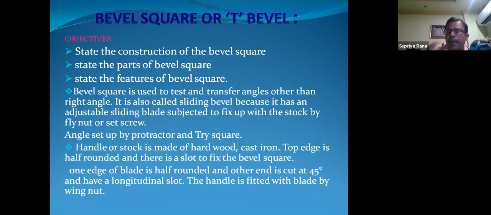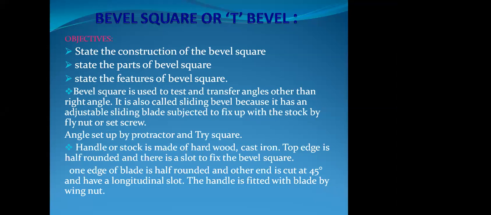We can adjust the angle between the blade and the stock, and then fix it up with the fly nut, and after that we can take measurements from the job, on the job. So any angle we can actually mark, by the bevel square or T-bevel.